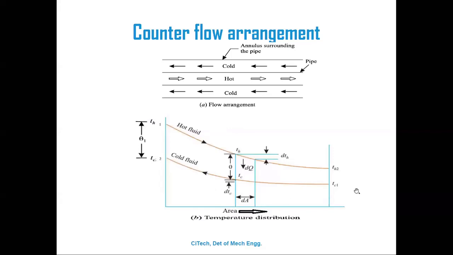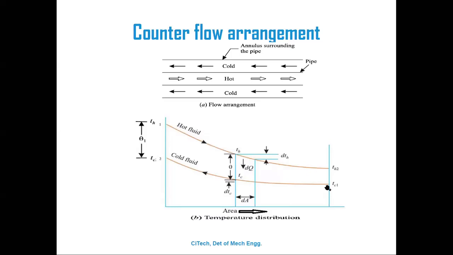These are the outlet temperature conditions of the hot fluid and cold fluid, TH2, but that is not shown here. TH2 minus TC1 is called theta 2 here.